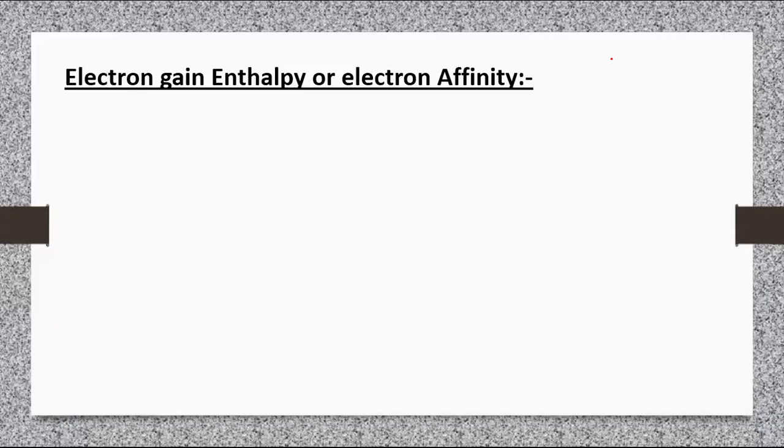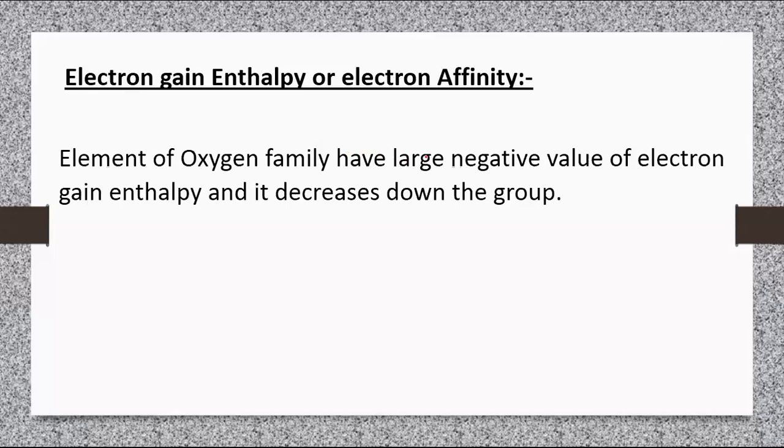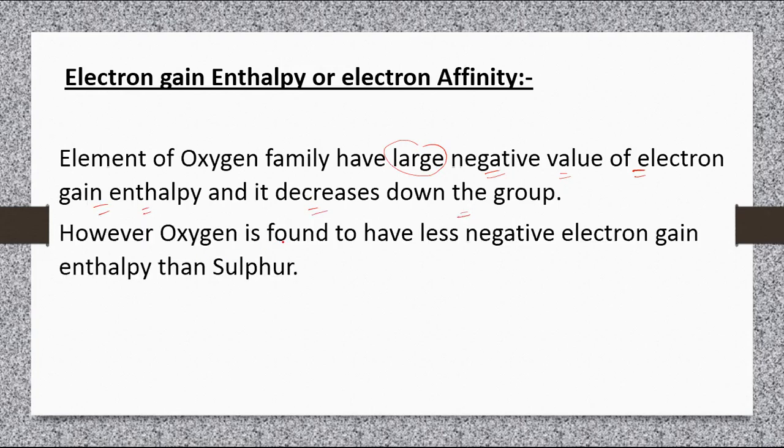Electron gain enthalpy or electron affinity. The elements of the oxygen family have a large negative value of electron gain enthalpy, and it decreases down the group. However, oxygen is found to have a less negative electron gain enthalpy than sulfur.